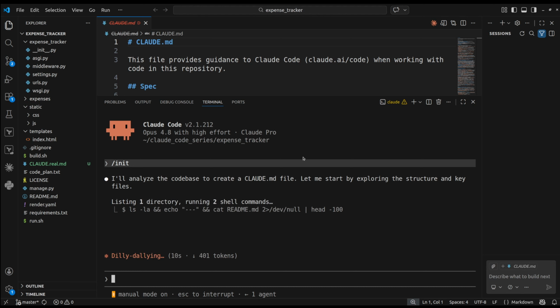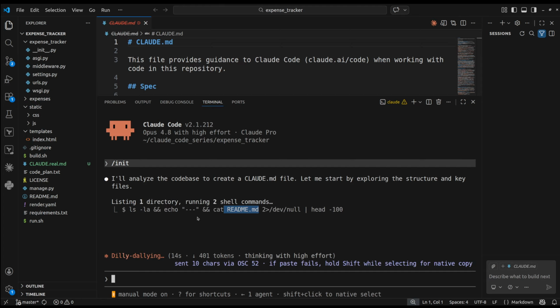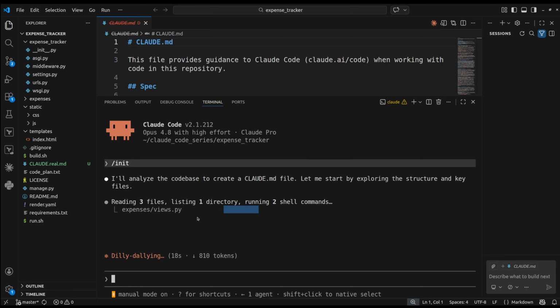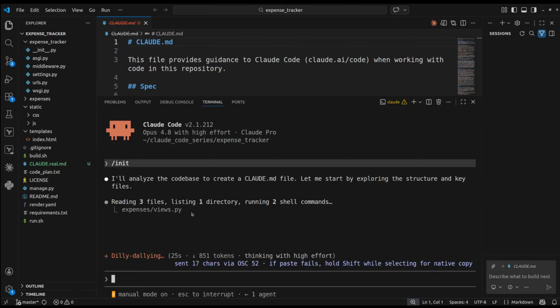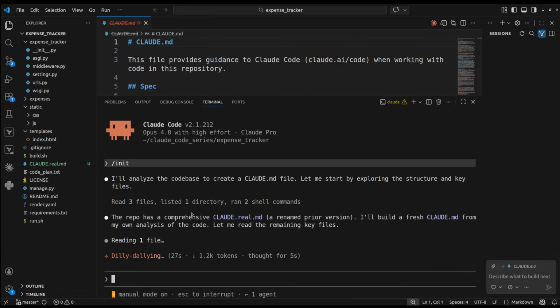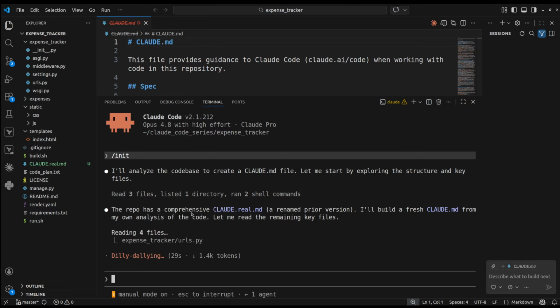It is reading this readme.md file which we have, and it is also reading a couple of other files, and it will work out that it is a Django project. As we can see, it is now reading views.py, and let's give it some time and see what it does.